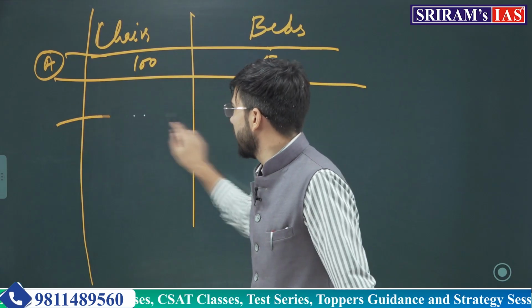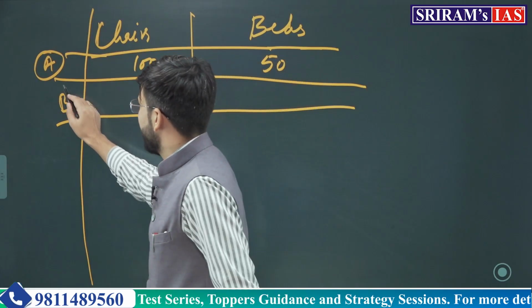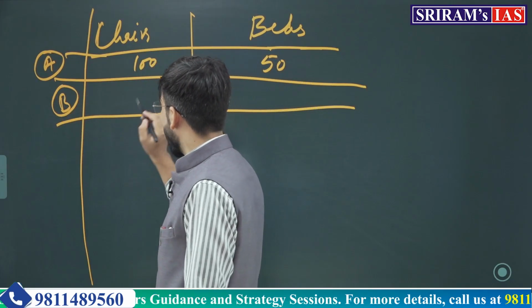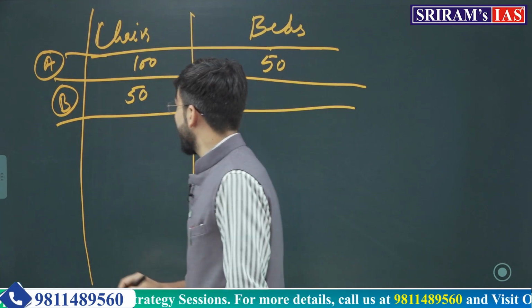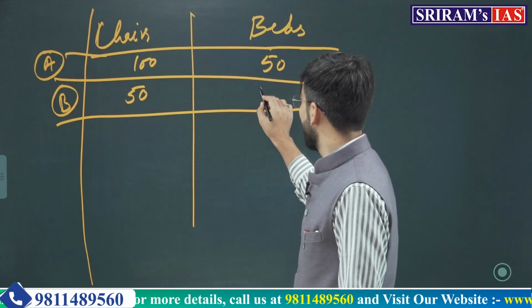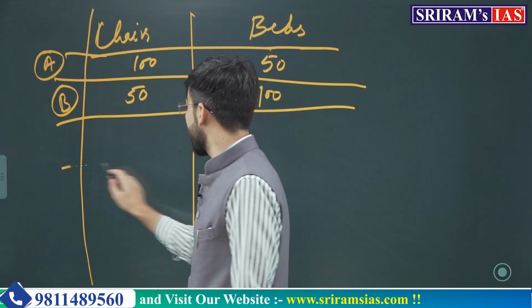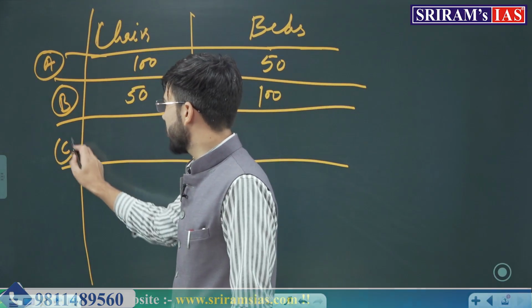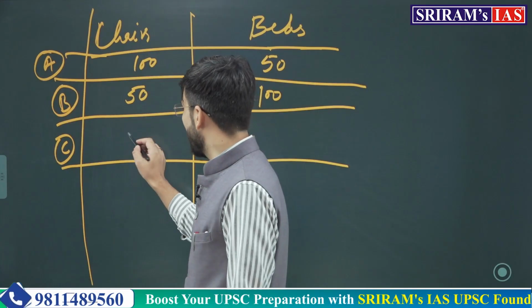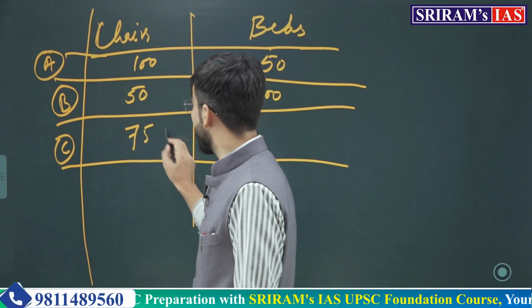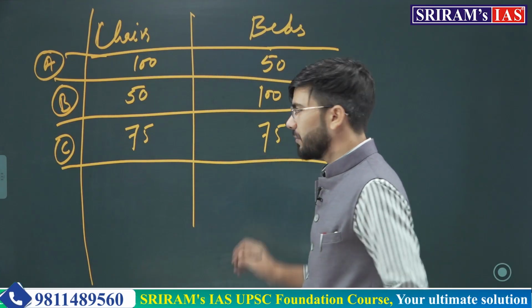Then again, at position B, he can produce 50 chairs or 100 beds. Or what else he can do is, at position C, 75 chairs and 75 beds.